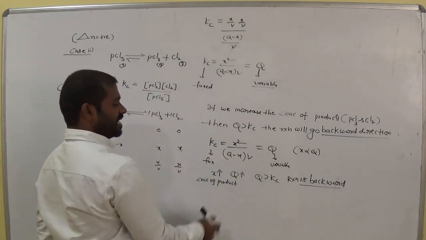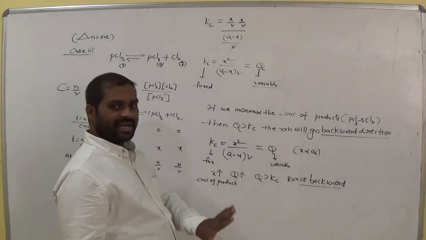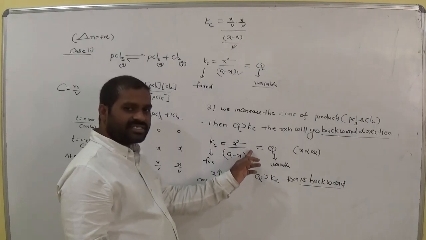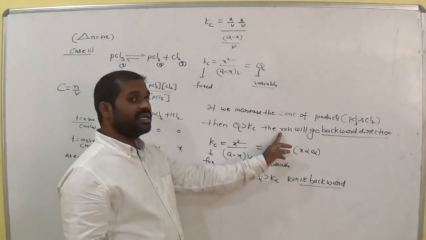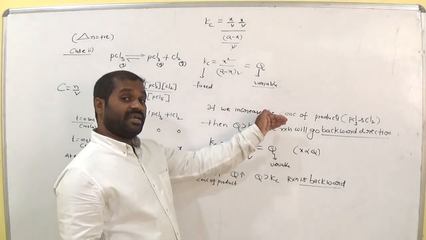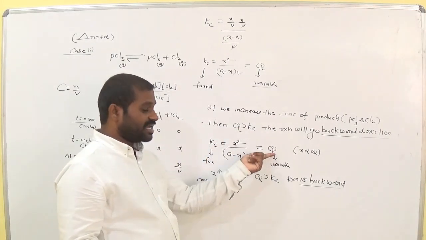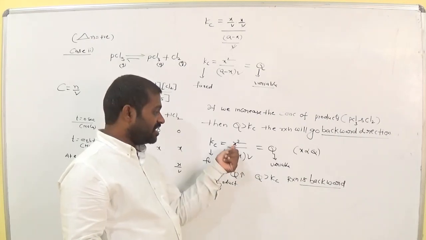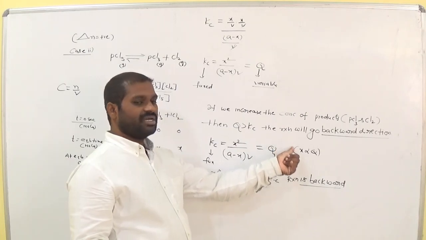So why Q greater than Kc? Suppose Kc is 10, and Q is also 10 at equilibrium. Am I right? Now increase the concentration of the product. What happened? Q also increases from the fixed line. That means more than 10. What is the value of Kc here? It is fixed at 10. Now here what happened? It is more than 10. That means Q is greater than Kc. When we increase the product concentration, automatically the Q value also increases.